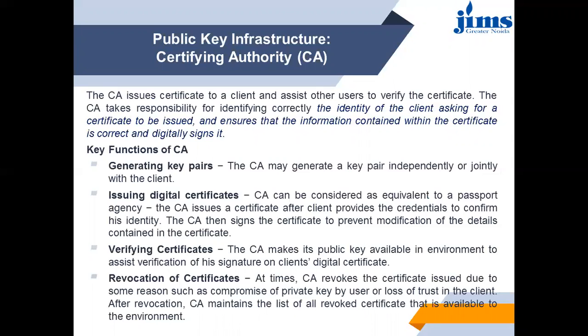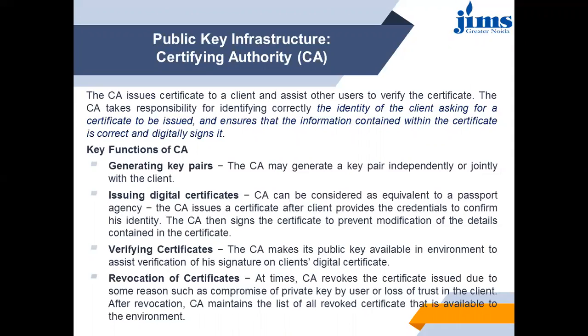The key functions of the certification authority are, first, generating key pairs. The CA may generate a key pair independently or jointly with the client. Second, issuing digital certificates. The CA can be considered equivalent to a passport agency. The CA issues a certificate after the client provides the credentials to confirm his identity. The CA then signs the certificate to prevent modification of the details contained in the certificate.